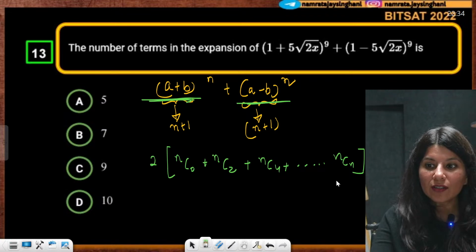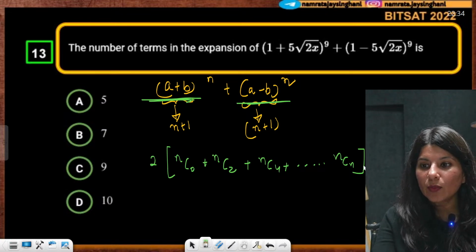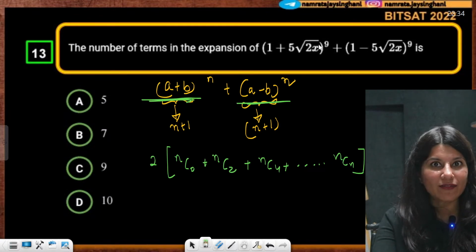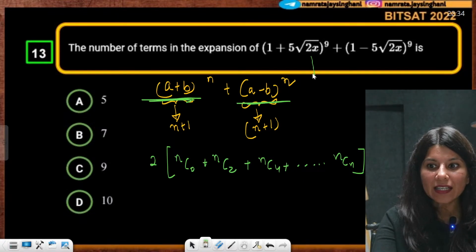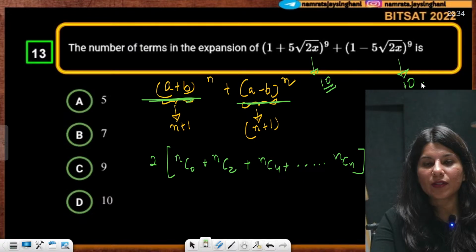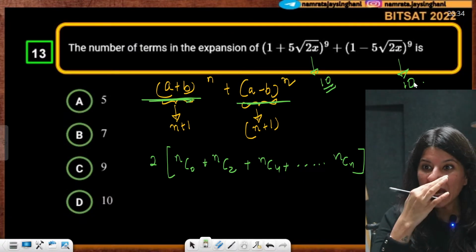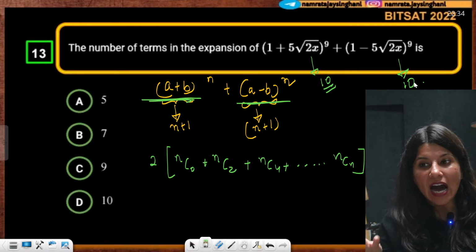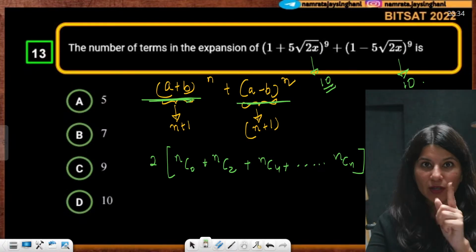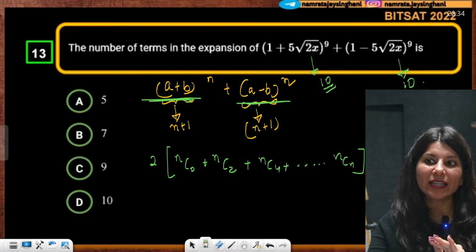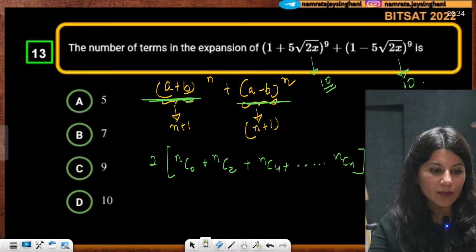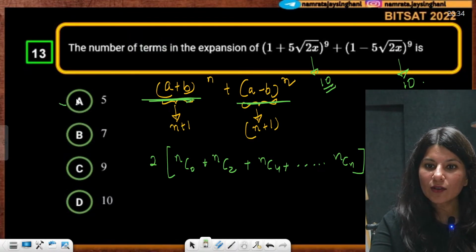So if you just focus over here, it will be n by 2 plus 1, right? So n by 2 plus 1. Can you see it starts with, if there are 9 terms, total 10 terms will be there. 10 terms and 10 terms, okay? Now, what will happen if there are 10 terms? Half will get cancelled out because of the negative sign. Half terms will get cancelled out and half will be the remaining terms. So, correct answer is option A.